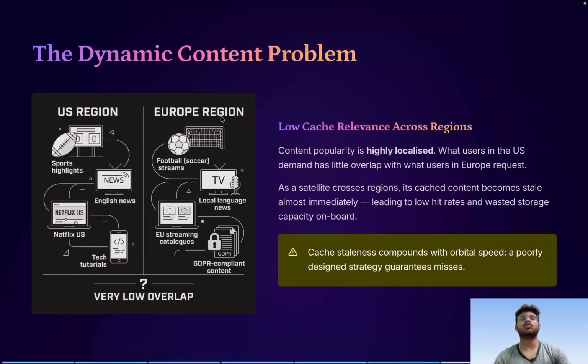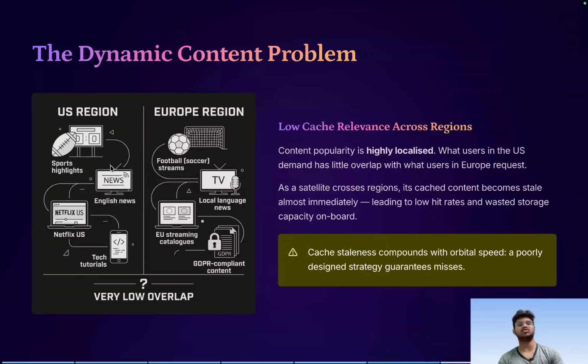So one problem is that, as I said, there is a coverage issue. Suppose the satellite is serving the US region, and then suddenly after a few minutes it starts serving, sorry, the Europe people, right? If at time instance t1 the satellite is serving the US, and some contents are being watched by some people of the US, those contents get cached in the satellite. But when that satellite moves to Europe, those Europe people will have a different demand. Maybe those contents will be different from the content the people watch in the US, right? So the cached content may become useless.